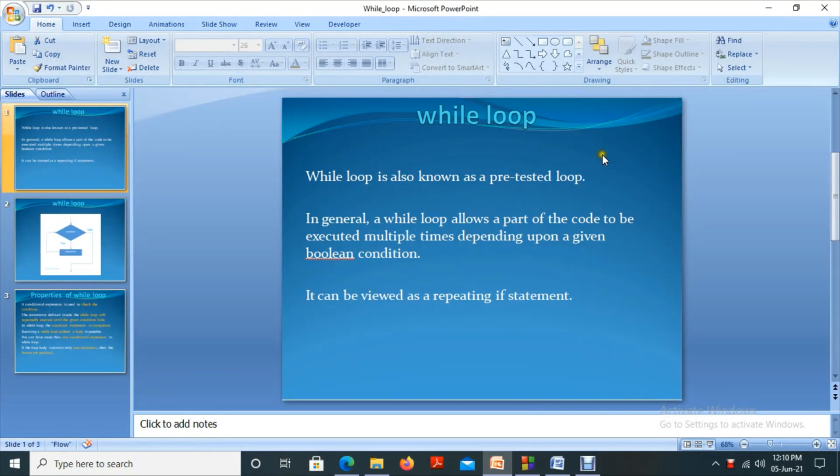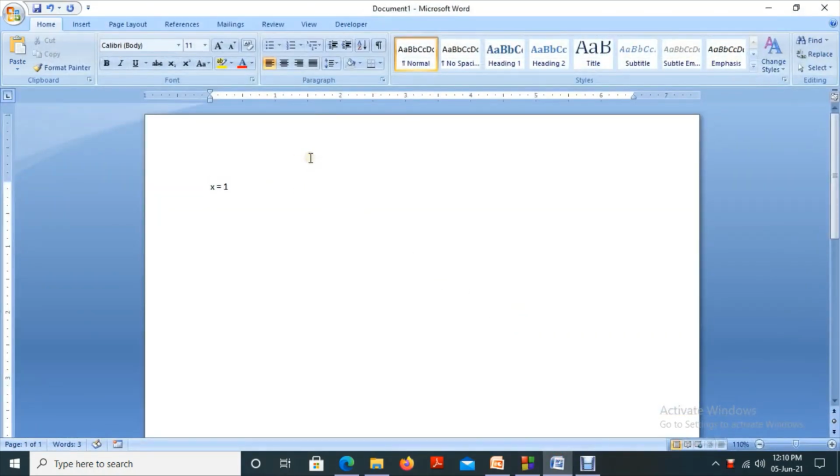So while loop, in the sense, is one of the looping statements. We will discuss all those loop statements, but today we are going to discuss while. The other loops are for, and the other one is do while. We will discuss all of these step by step. Today we are going to discuss the while loop.